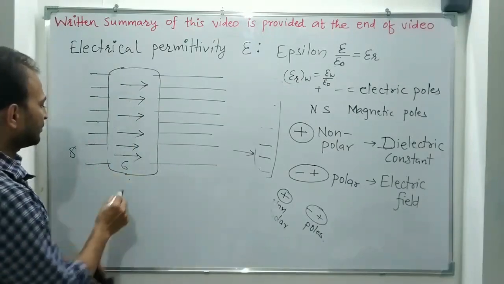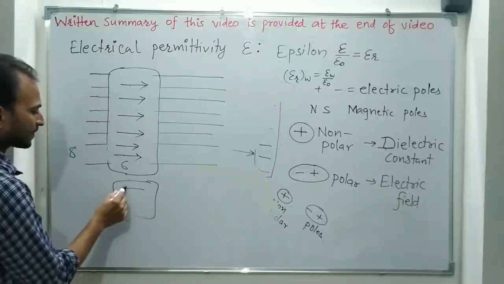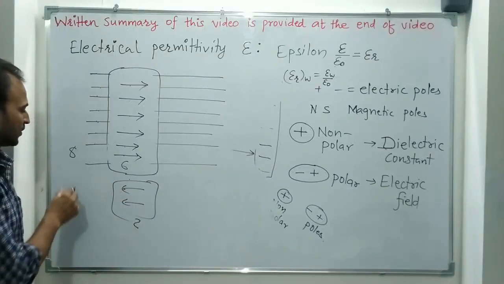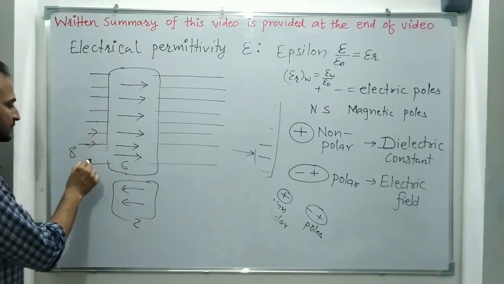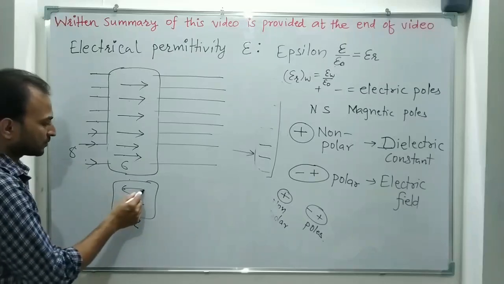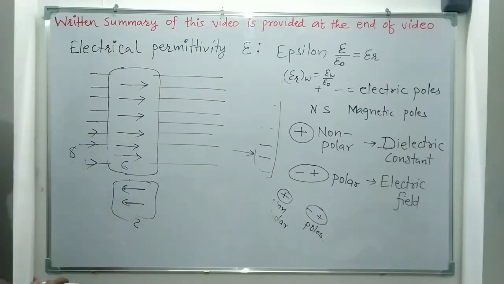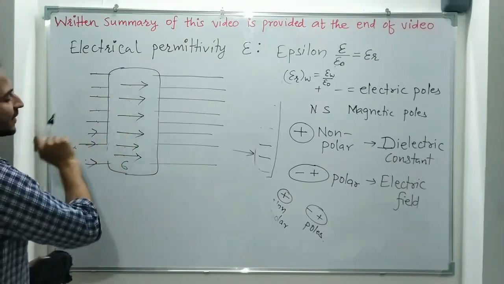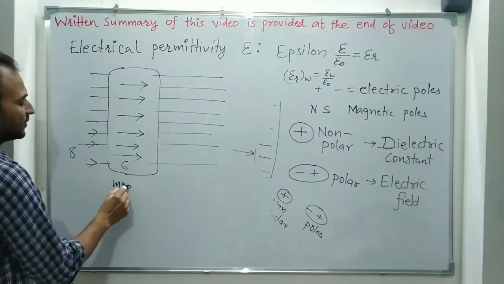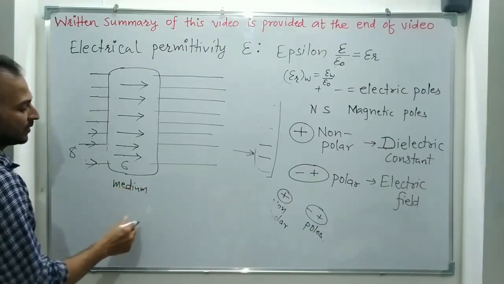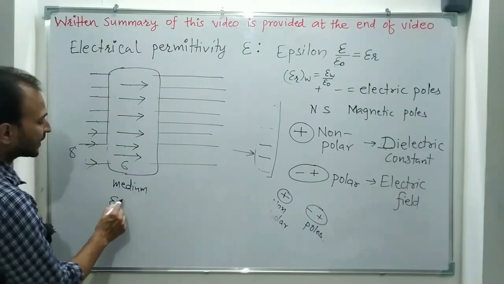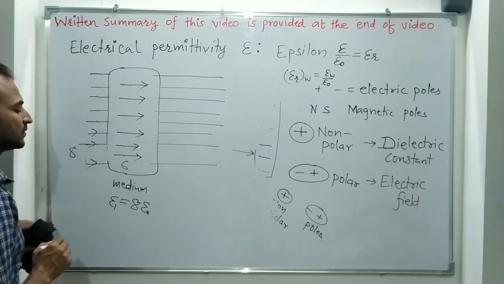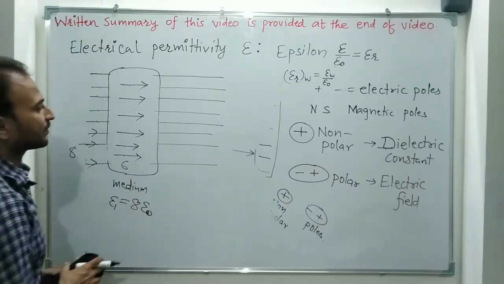Why? Because inside this material, an induced field, say 2 field lines, is induced. So out of 8, 2 will be cancelled, and only 6 field lines will be left. The electric field is reduced inside the material. This is medium 1, whose electrical permittivity was 8 times that of the vacuum, epsilon 0.